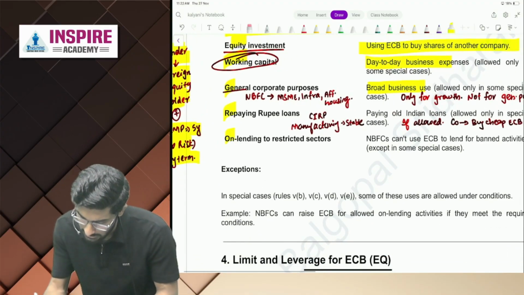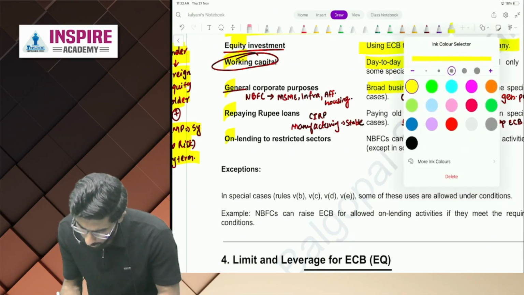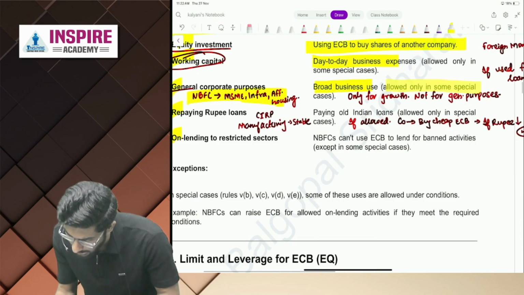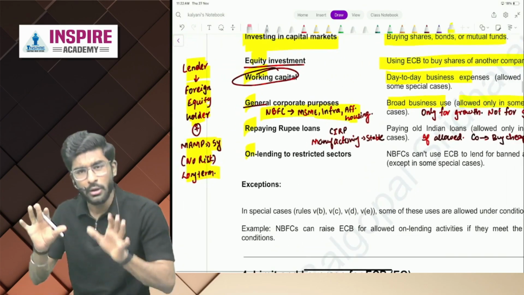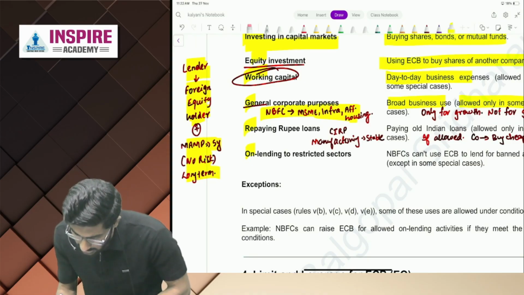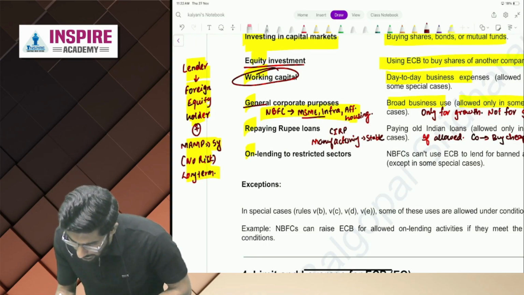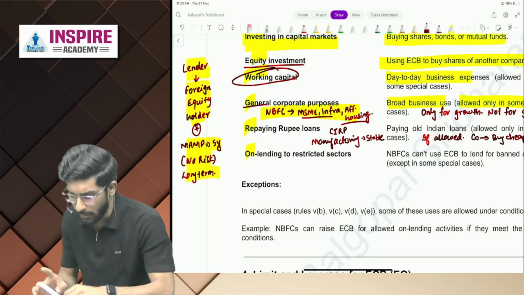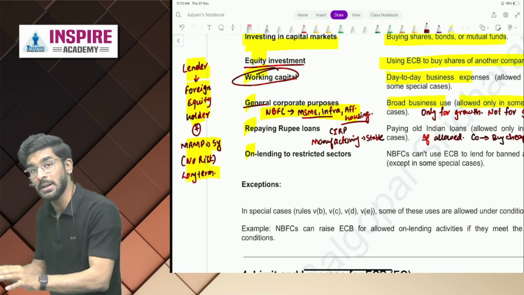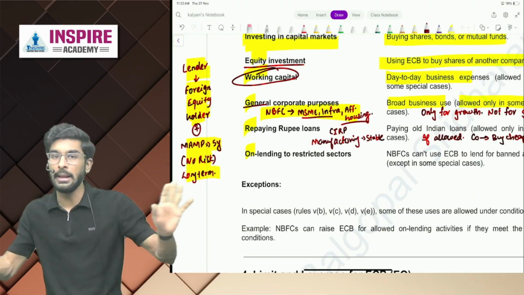Now next is general corporate purposes. So people, over here I have given you an exception allowed in some special cases. Now what are those special cases? People, NBFCs can give loans to MSME, infrastructure, affordable housing. Why? Because these are sectors where India requires growth. For that purpose, if you're getting ECB, that is completely fine.